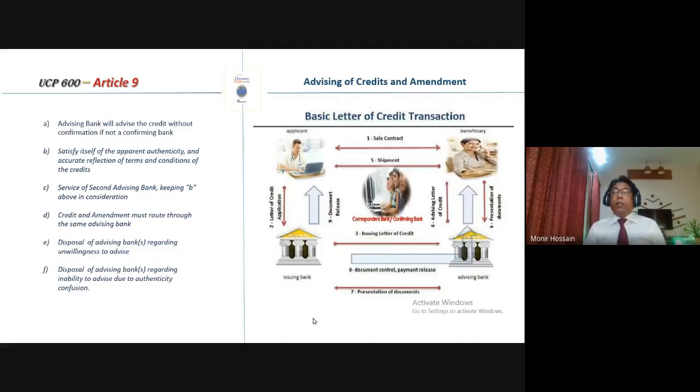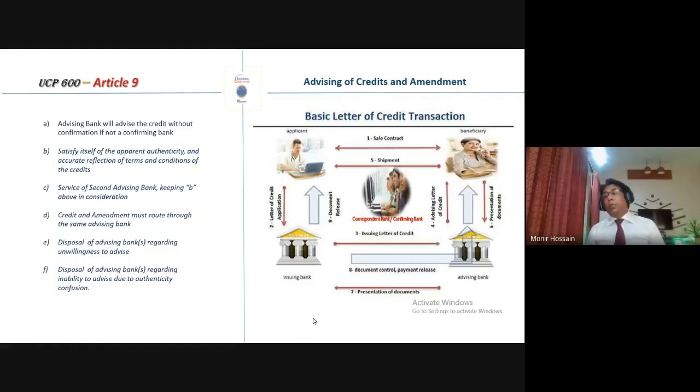The advising bank will advise the credit, though there may be requests from the issuing bank to add confirmation. It is not the responsibility of the advising bank to confirm that letter of credit. It is its choice whether it will confirm that letter of credit or not.